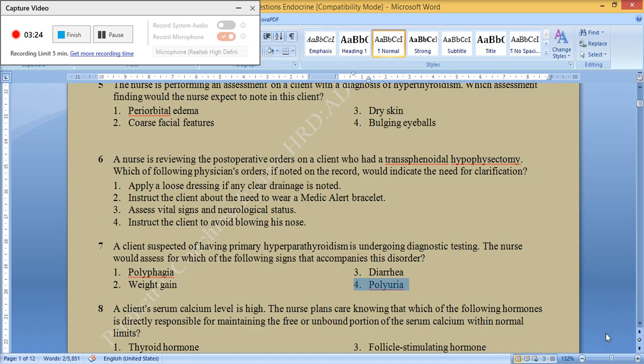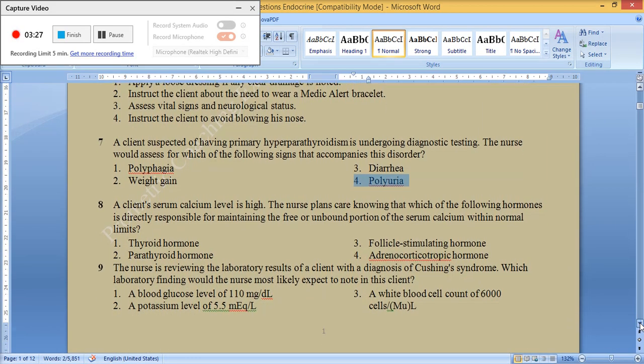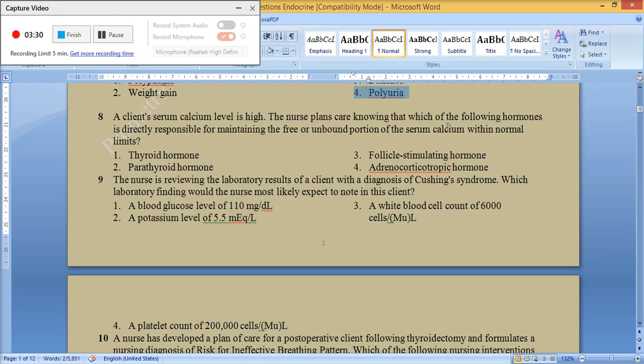A client's serum calcium level is high. The nurse plans care knowing that which of the following hormones is directly responsible for maintaining the free or unbound portion of the serum calcium within normal limits? 1. Thyroid hormone. 2. Parathyroid hormone. 3. Follicle stimulating hormone. 4. Adrenocorticotropic hormone. The correct answer is 2. Parathyroid hormone.